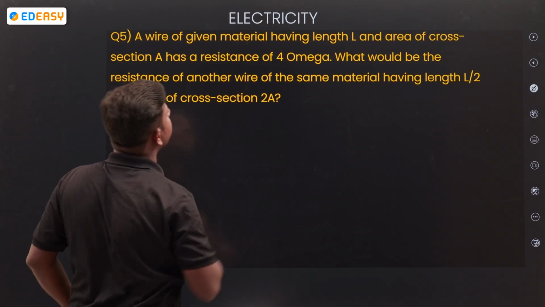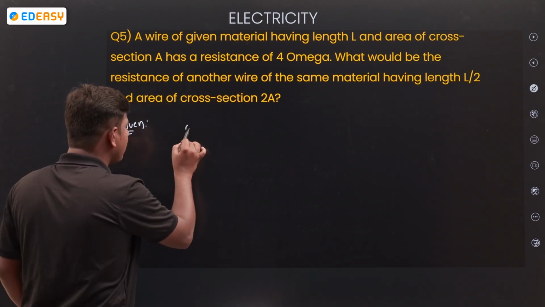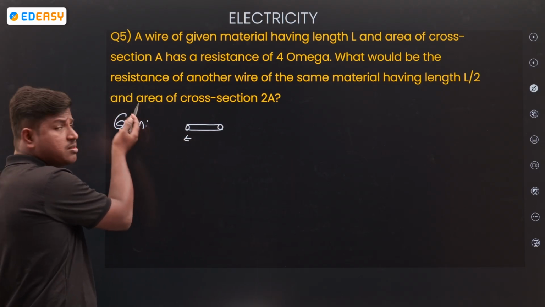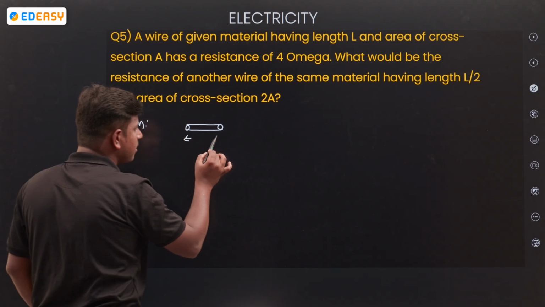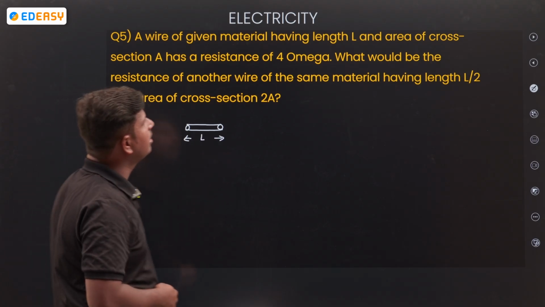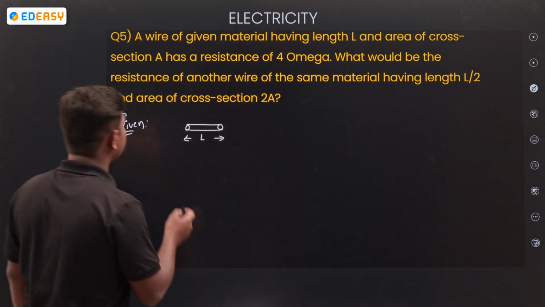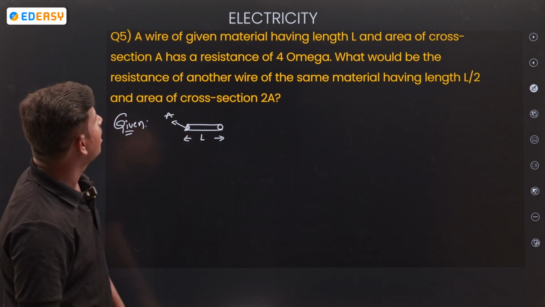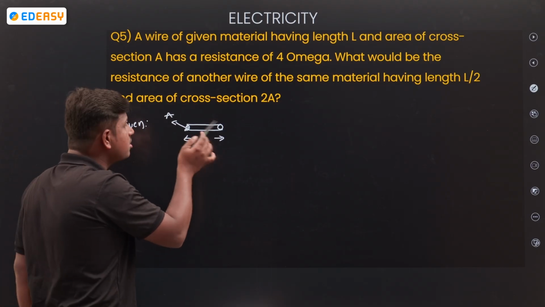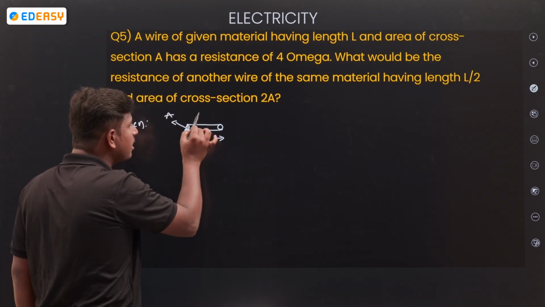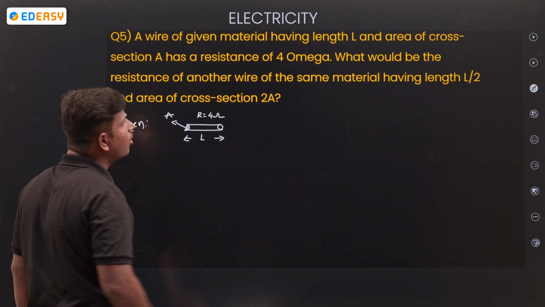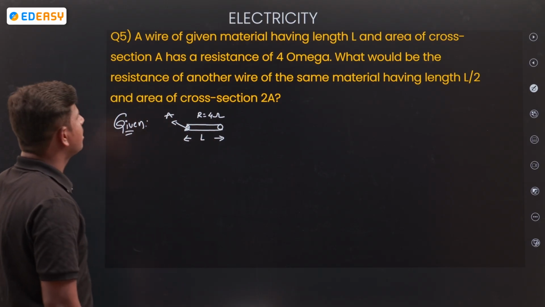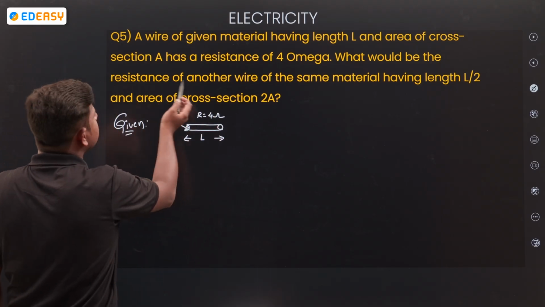See, a wire of given material having length L. So let us take a wire. I am taking only the given information, what is mentioned in the problem. The length will be L, and area of cross section A is there. And how much resistance is there? Resistance of this given material is 4 omega.